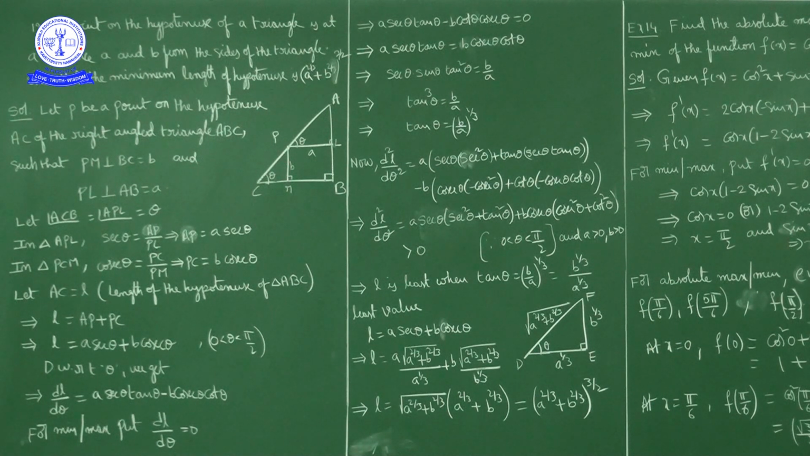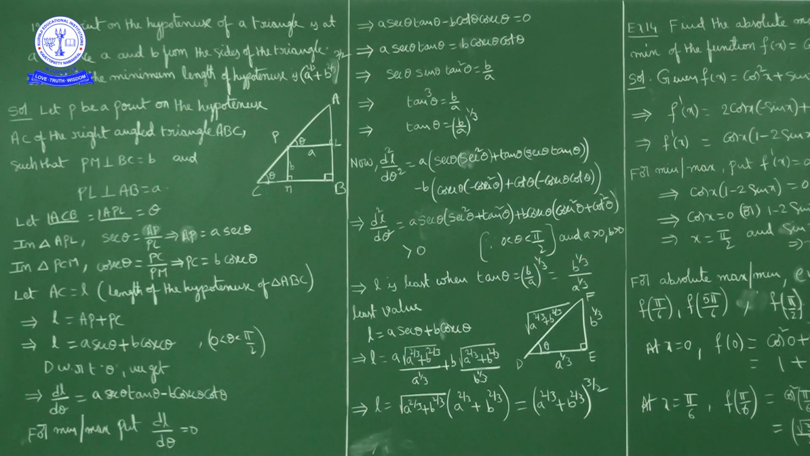Let P be a point on the hypotenuse AC of right angle triangle ABC. From P I am dropping a perpendicular PL to AB. PL length I will consider as A. From P dropping a perpendicular on the other side BC, PM is perpendicular to BC and PM length is B.